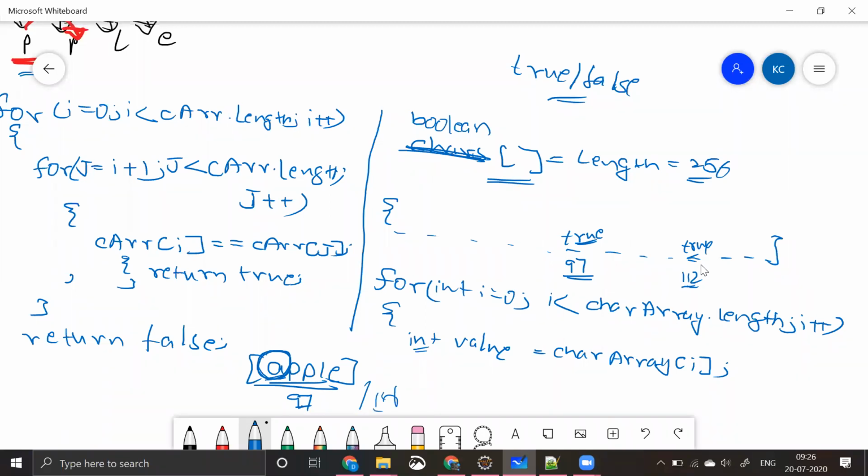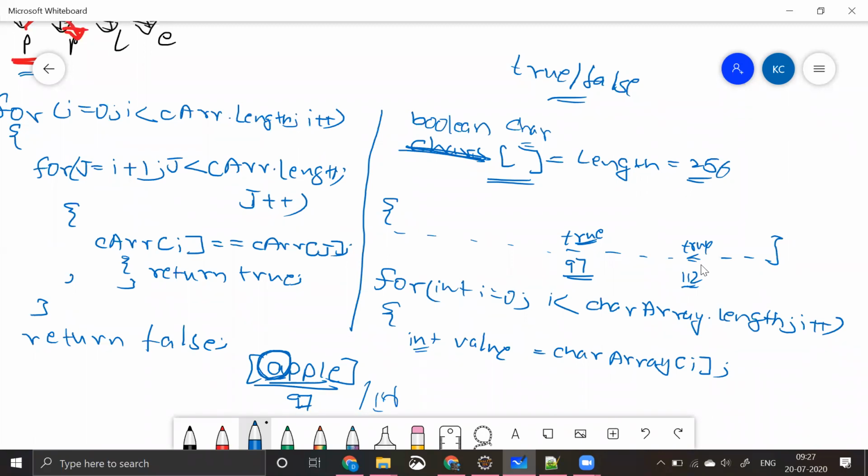We will be going and checking in our array, which is chars, which is a Boolean array. We'll be checking if we have this number to be true. If yes, then it is unique. If not, it's not unique. You're getting the point, guys?